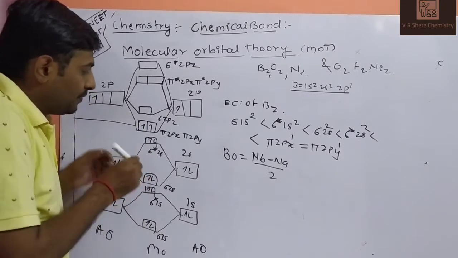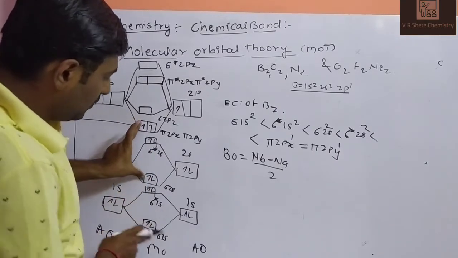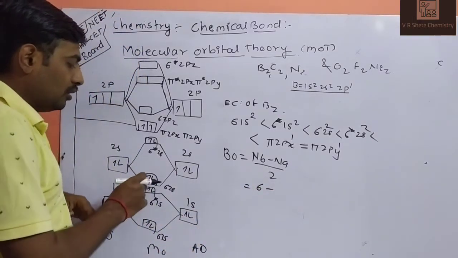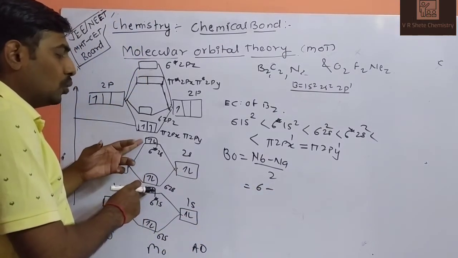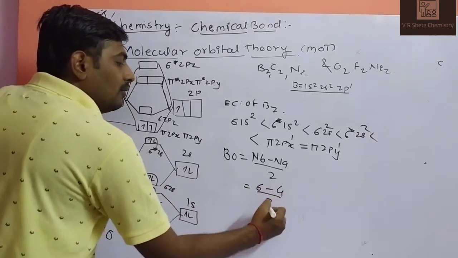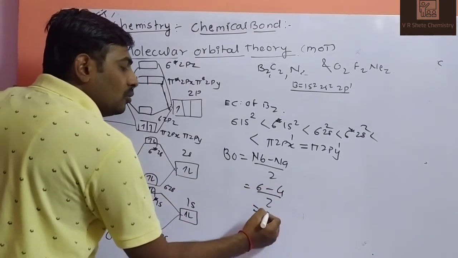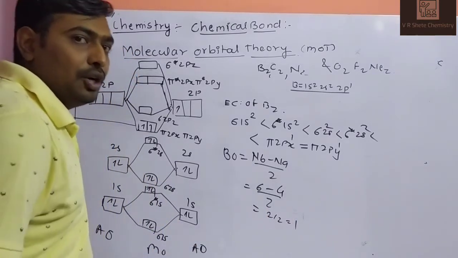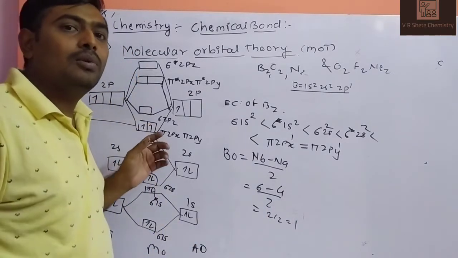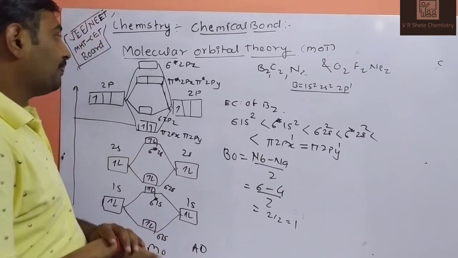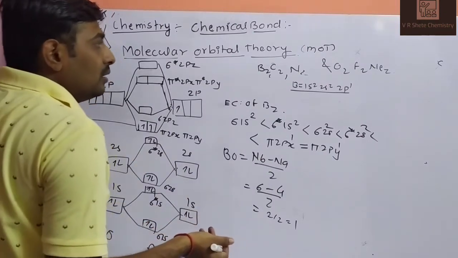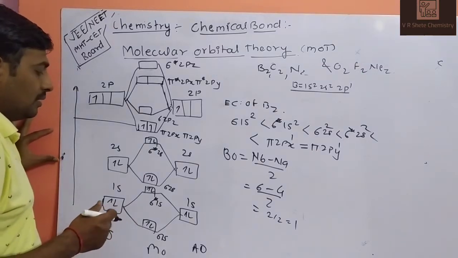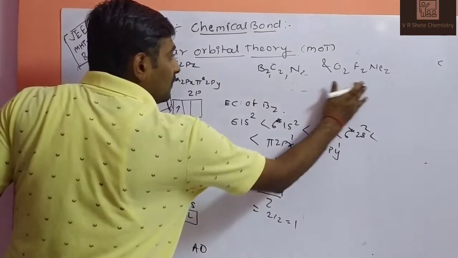So 6 minus the anti-bonding electrons, 2 plus 2, 4, divided by 2. 6 minus 4, divided by 2, that is 2 divided by 2, equals 1. So what is the bond order? B2 bond order is 1. That is, a single covalent bond is present in the B2 molecule. Then the next one, the C2 molecule. C2 means carbon. What is the electronic configuration of carbon?